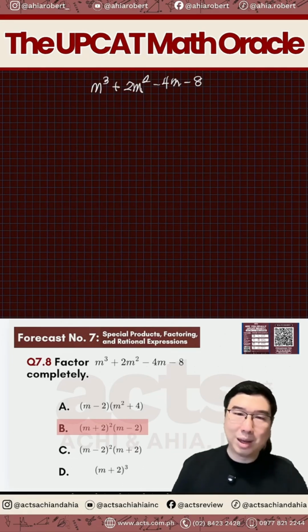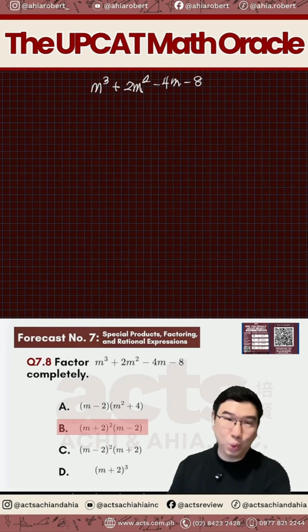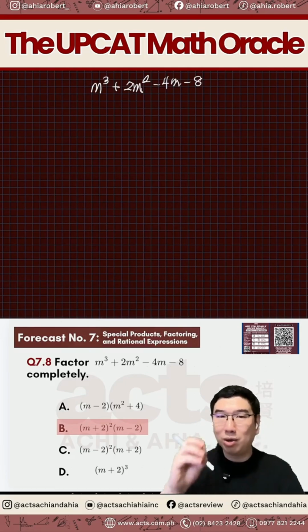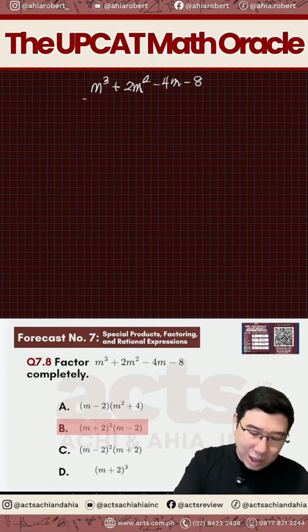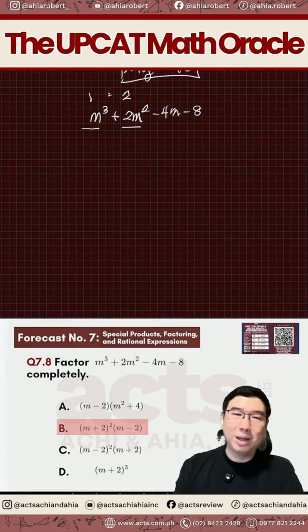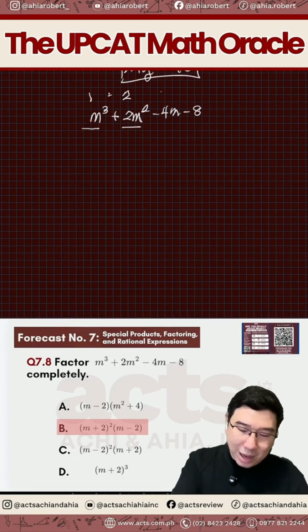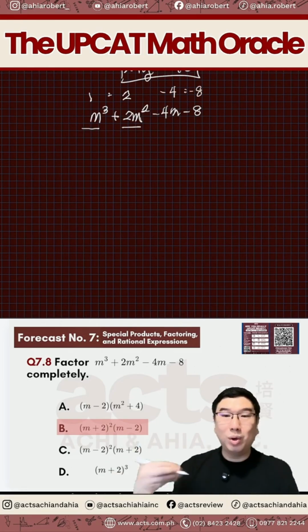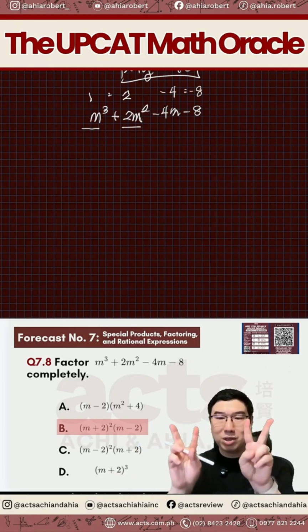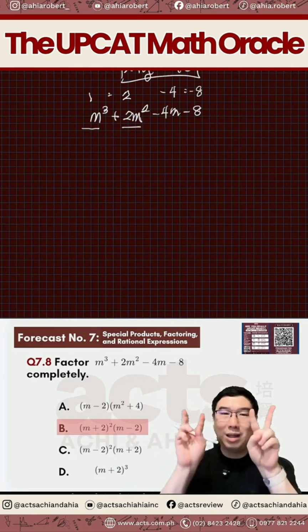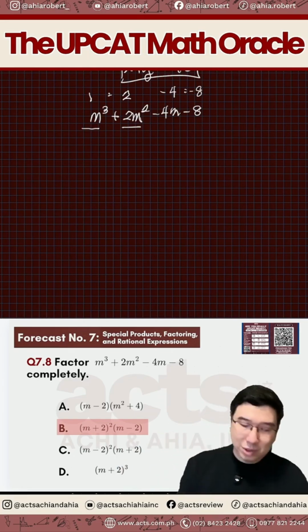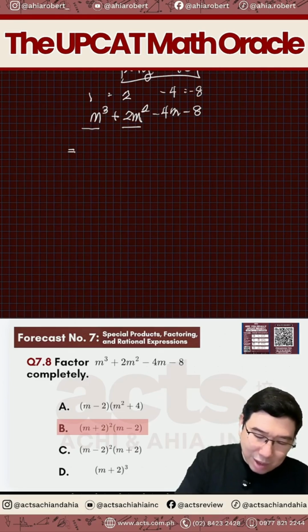In this case, we can observe that it will be 2, 2. Very crucial dyan is yung mga coefficients natin. For example, 1m cubed, 2m squared. That 1 is to 2. How about dito sa kabila? Negative 4 is to negative 8. That's like 1 is to 2 also. Since the coefficients have the same ratio, then that is now the way to group them. So kaya ang the way na pag-group natin dito ay m cubed and 2m squared together.